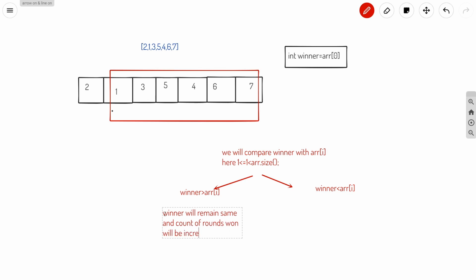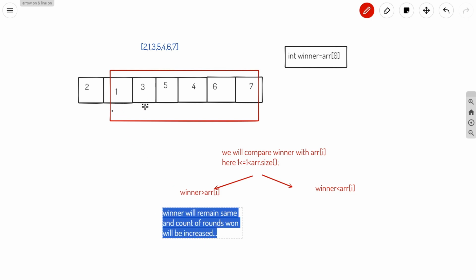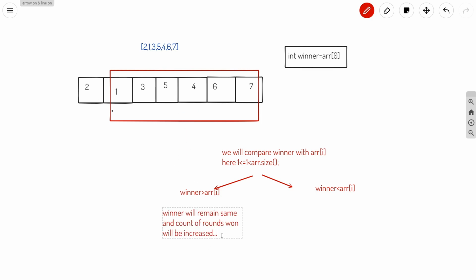So in this case, let's say when we are on 5, if 5 is the winner and we are comparing this winner with 4, then 5 is greater than 4, so 5 will remain the winner, and the number of rounds won by 5 will be increased.